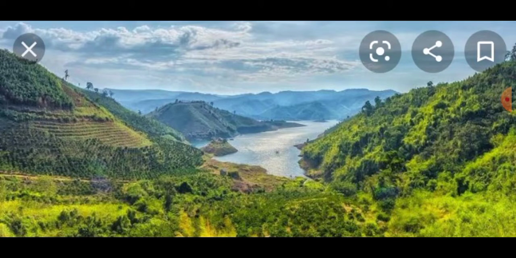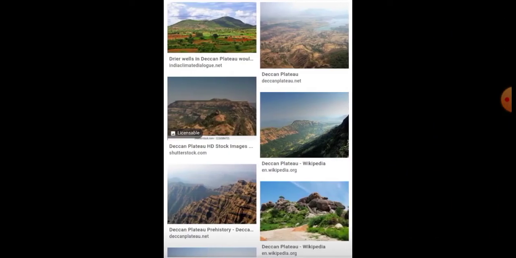Then the second division is Deccan Plateau. Just you see the picture. This is the image of Deccan Plateau. Deccan Plateau is the largest plateau. That particular plateau covers most of the South Indian area. It is triangular in shape. This plateau is surrounded by three mountain ranges. Then it extends over some states like Telangana, Andhra Pradesh, Maharashtra, Karnataka, Kerala and Tamil Nadu.